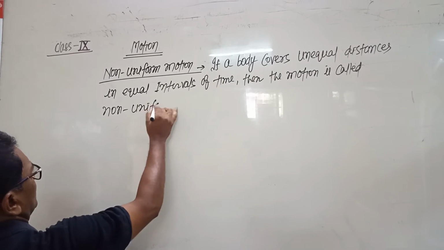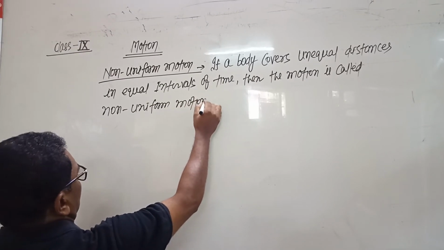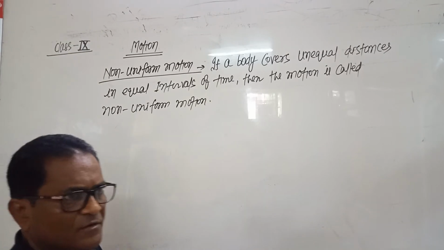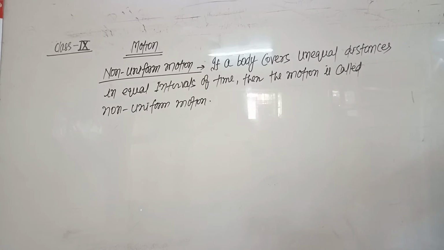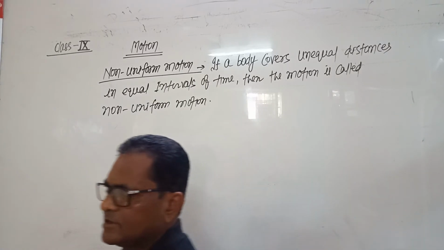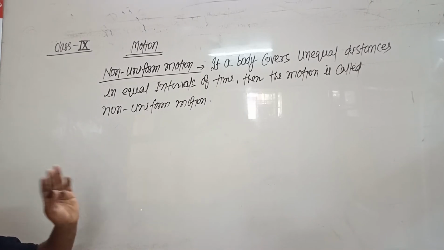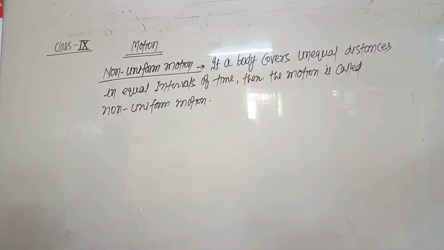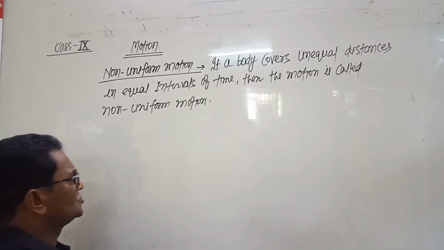Non-uniform motion means in non-uniform motion the time intervals would remain equal, but the distance covers would be unequal. Unequal distances in equal intervals of time in non-uniform motion.